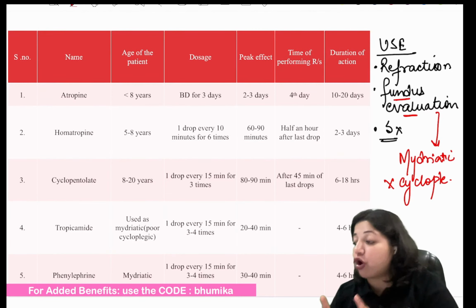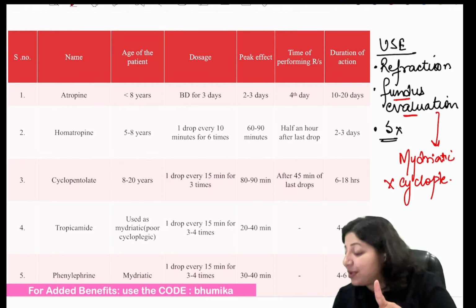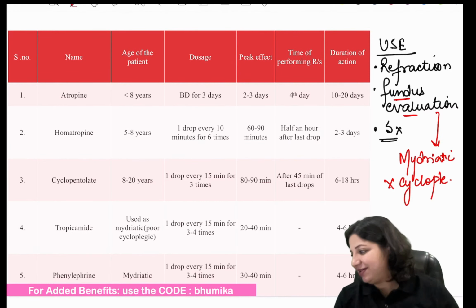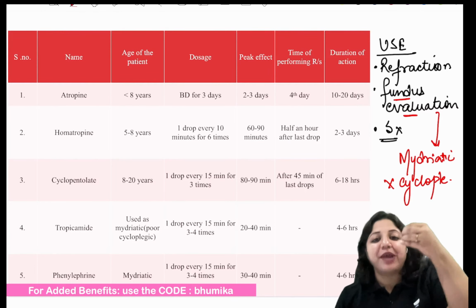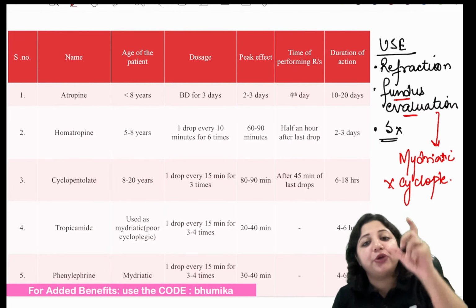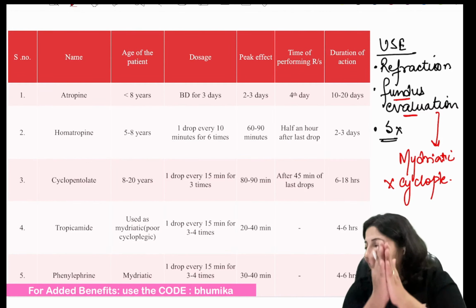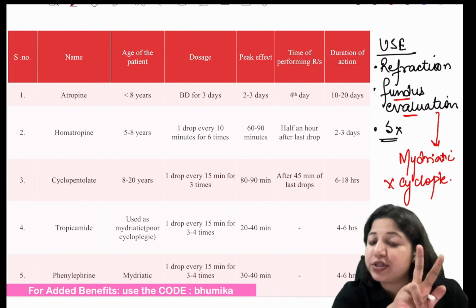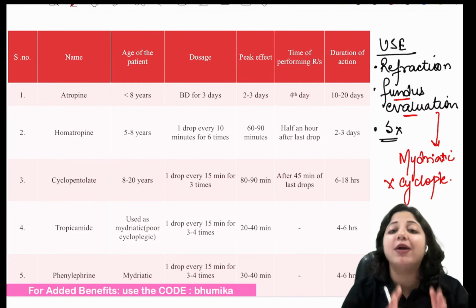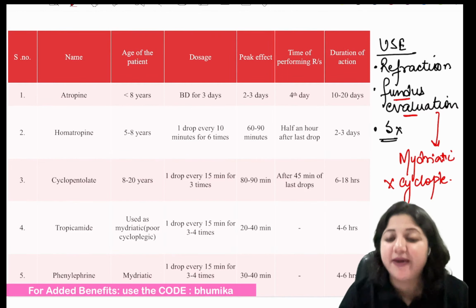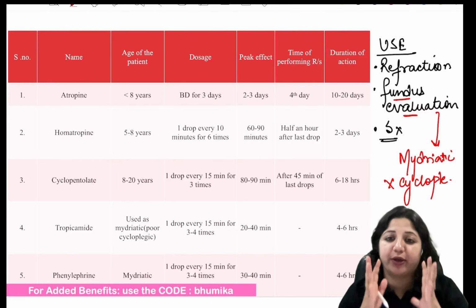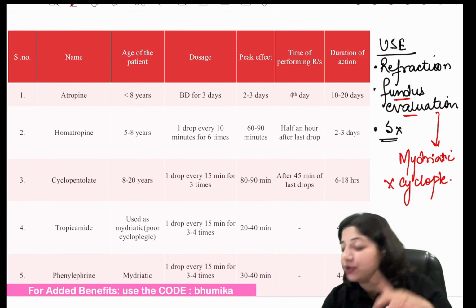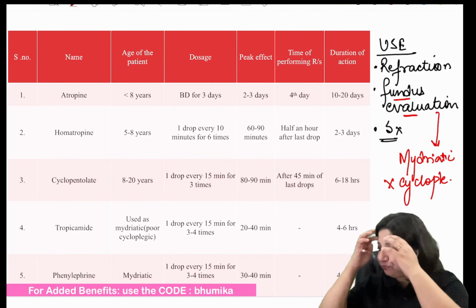Child needs strong mydriatic? No. Child needs strong cycloplegic. So you get the difference? Mydriatic will just dilate the fundus, but you need a cycloplegic that will paralyze, that will relax the accommodation. So do you get the difference? A child needs a strong cycloplegic because the accommodation is very strong in children. So is that point clear? That is the difference, okay?